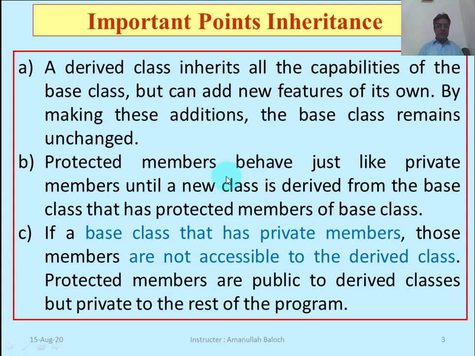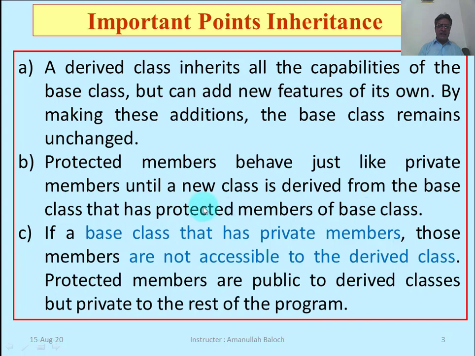If a base class has three kinds of members, that is private, protected, and public members, then the public, private and protected members will behave the same for the object of that class, but the protected members give some relaxation for the derived class.